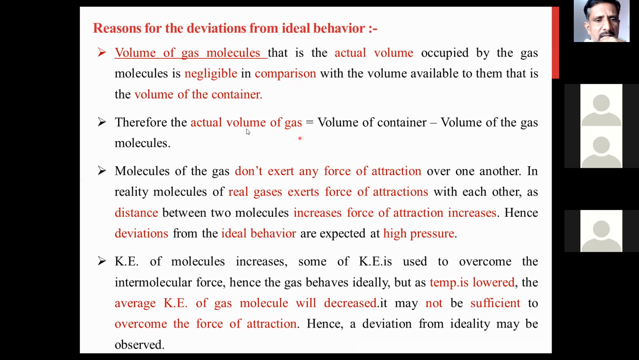Now, can we calculate the actual volume of a gas? Of course, yes, we can. How is it calculated? The actual volume of a gas is calculated by subtracting the volume of the gas molecules from the volume of the container. The value of the actual volume of gas will automatically be positive, because the volume of the container is large and the volume of the gas molecules is small. This is the second reason for deviation from the ideal behavior.